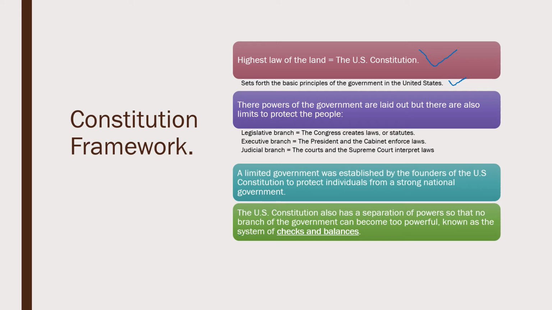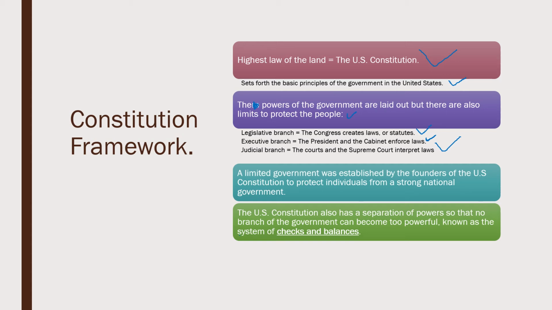The powers of the government are laid out, but there are also limits to protect the people. The legislative branch is the Congress that creates laws or statutes. The executive branch is the president and the cabinet who enforce the laws or make sure the laws are carried out. And then we have the judicial branch, which are the courts and the Supreme Court, which interpret the laws.